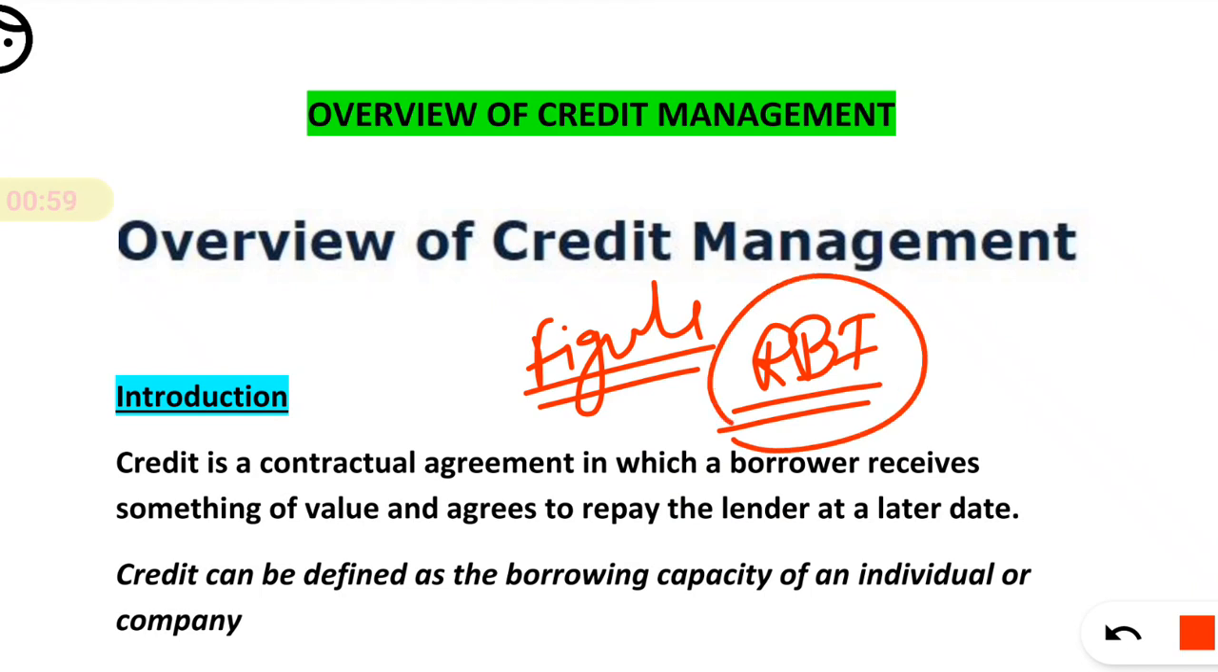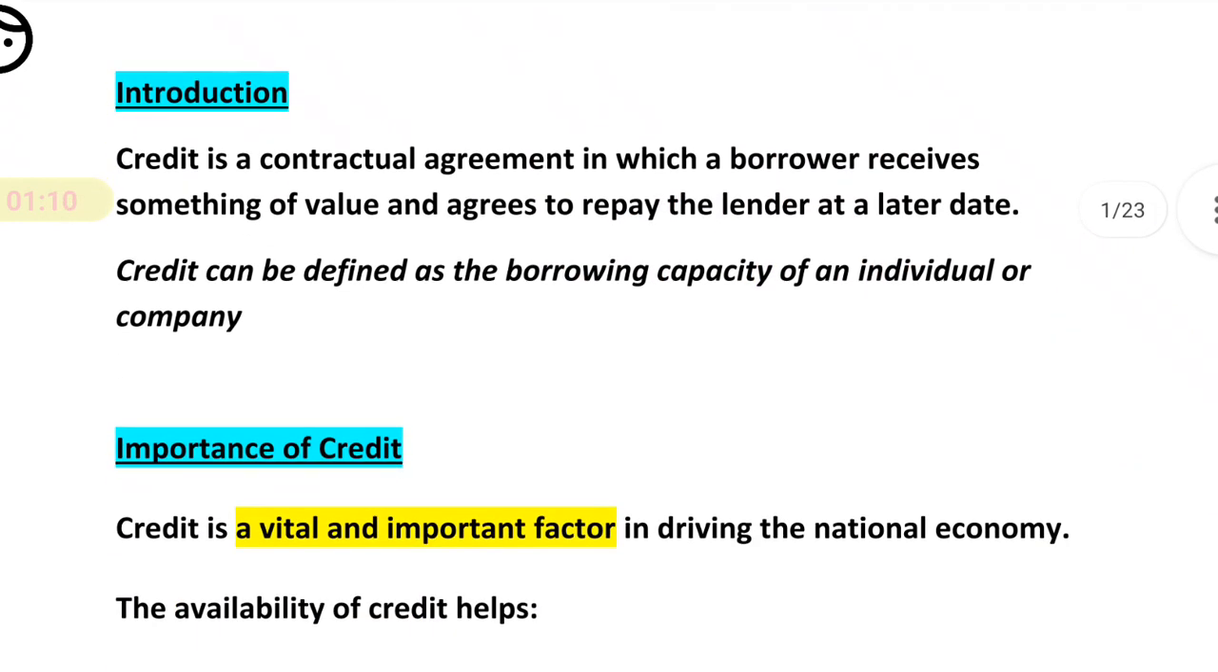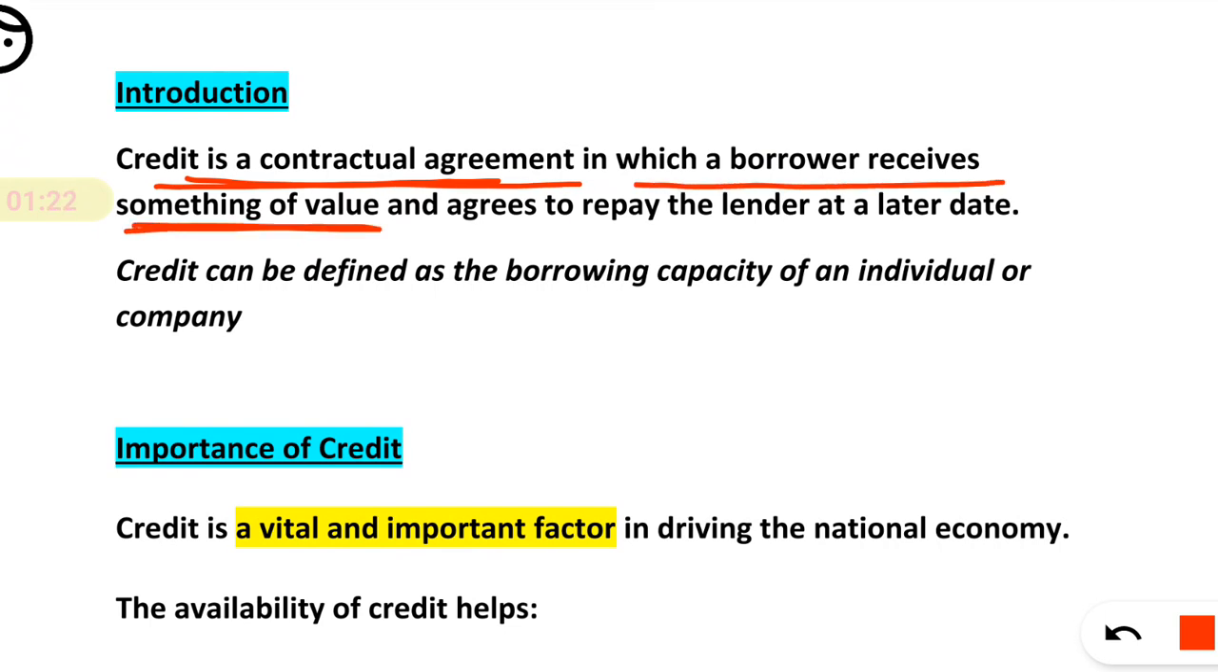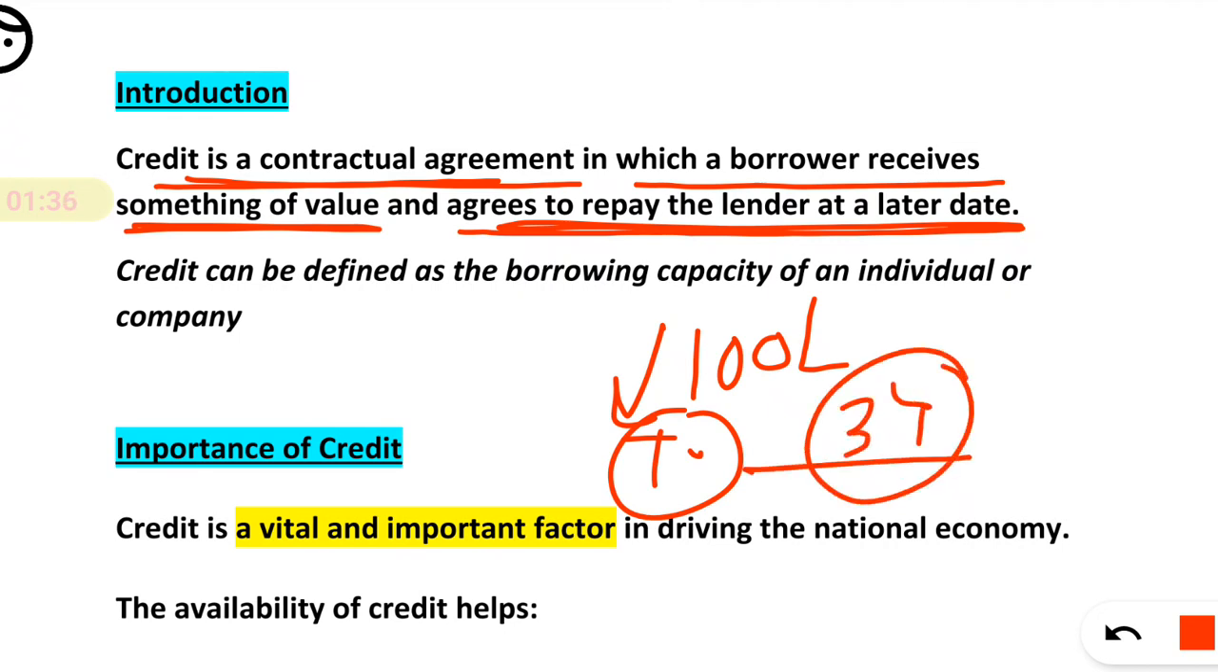So first, the basic concept of credit management, that is an overview of credit management, will get clarified here. Let's start with credit management. What is credit? Credit is a contractual agreement in which a borrower receives something of value and agrees to repay the lender at a later date. That means you are receiving, suppose, 100 lakh rupees today, and you agree to repay in a period of 3 years. Basically this is simply credit.